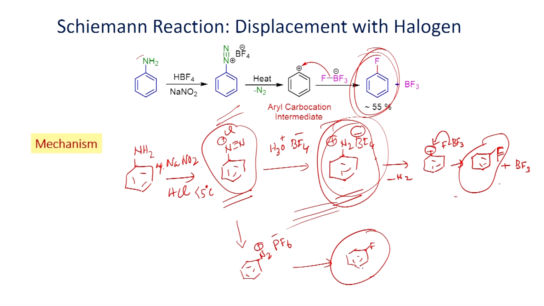So, if you want to make fluorobenzene, this is one of the effective synthetic route, and you can try to heat, then you make this aryl carbocation. Once you form this one, which can readily undergo reaction, then you will be able to get this compound. This goes via SN1 pathway. The next example, just we have seen, if you want to make fluorobenzene, you can make tetrafluoroborate. Then when you heat it, you can convert into fluorobenzene.